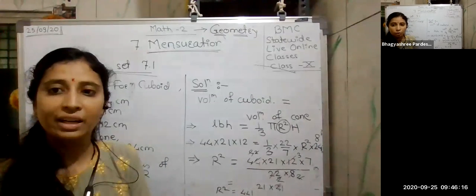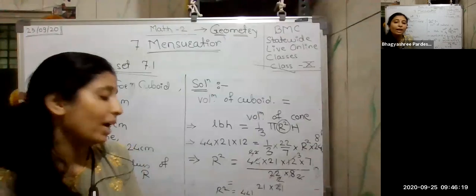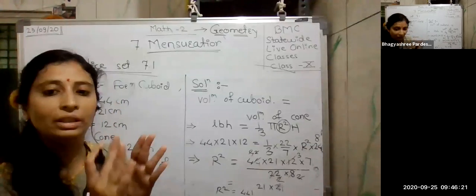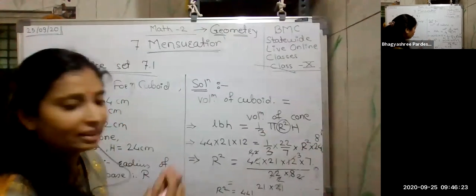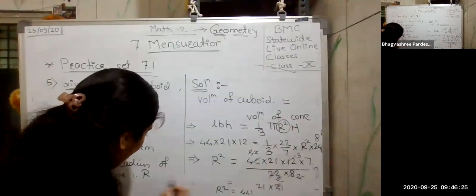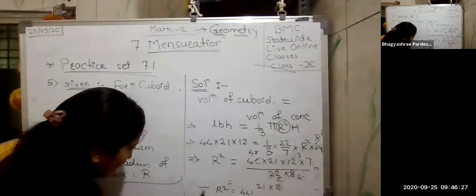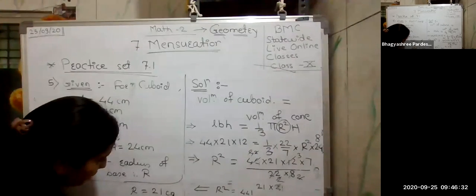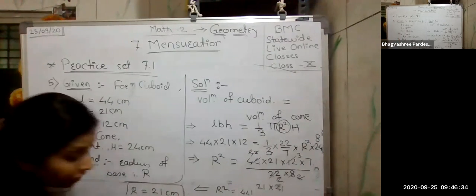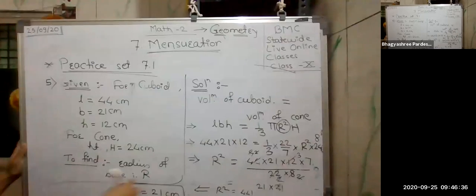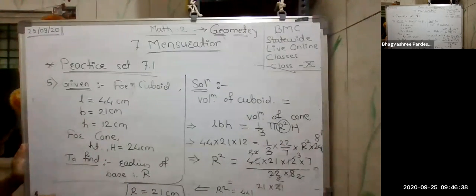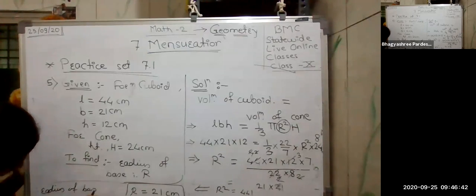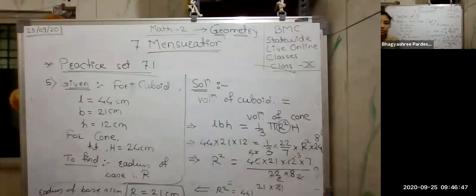But do I require r square? No, what I require is only the r. So simply take the square root of both sides. So after taking the square root, what do I get here? R is equal to 21 centimeter. So this is nothing but your required answer. Therefore the radius of base is 21 centimeter. Understood, students?